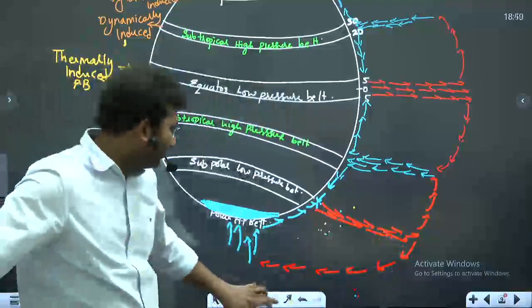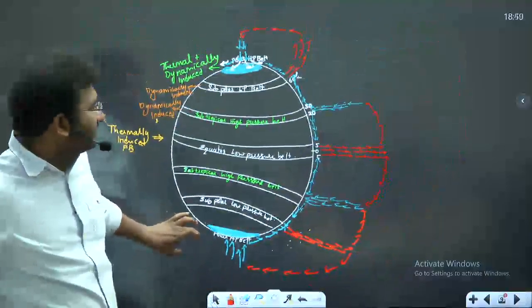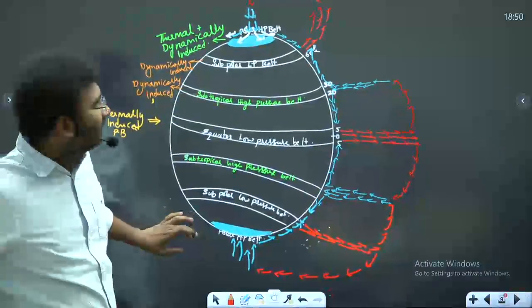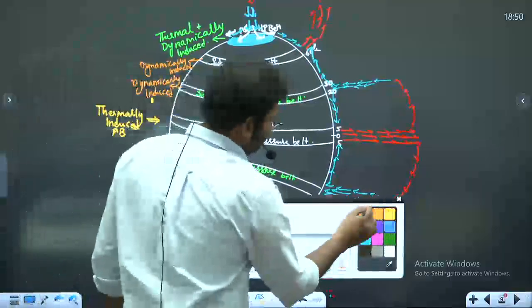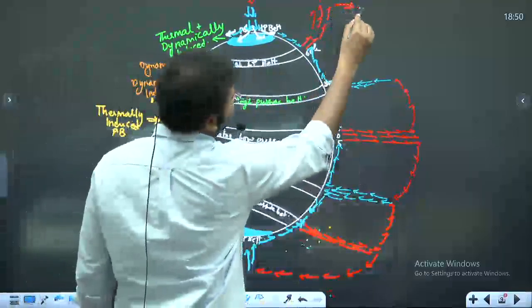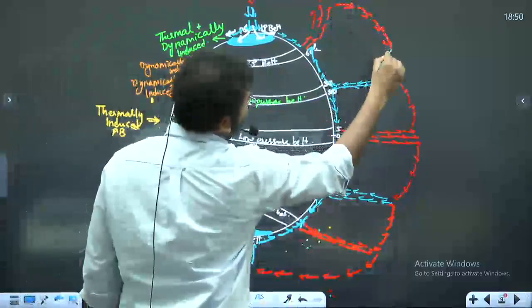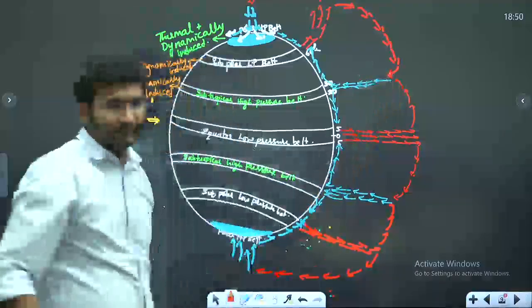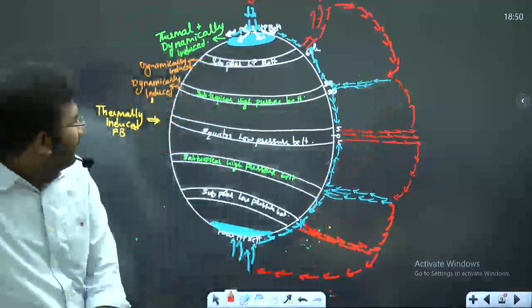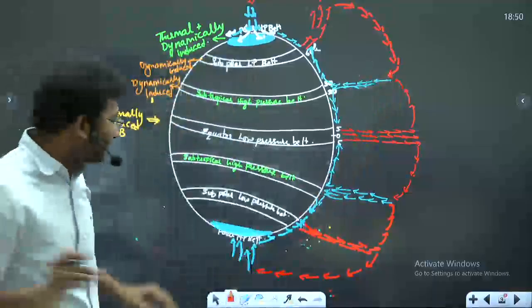Yes, you have almost 6 cells. So likewise, once the air has risen there, it will diverge and it will sink. Right? Now there are multiple cells present on the surface of this earth.